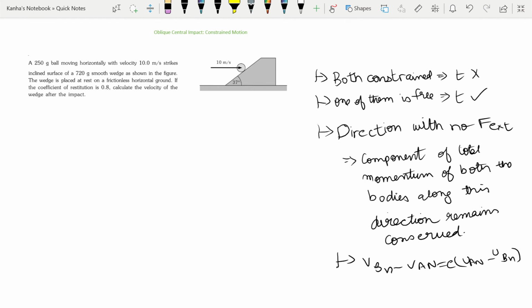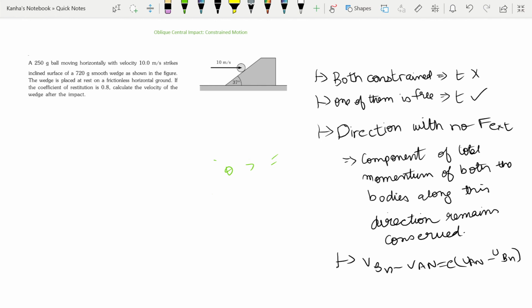So let us discuss this using the example that I've just given you. These are slightly involved questions, so I need you to pay full attention, and if you are able to do this one, then most of the questions will be like this only. Either you will get something of this sort, or like in the previous question that I showed you, you might get a question where there is a wall and you are throwing a ball at an angle to the normal, which is theta. Okay, it is again the same thing.